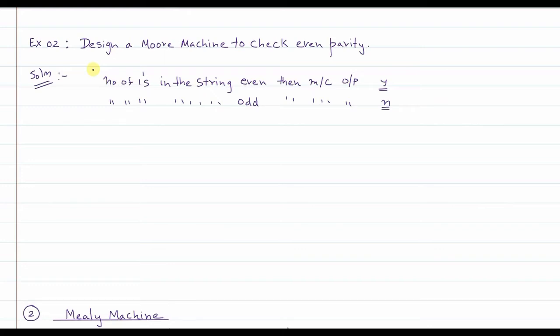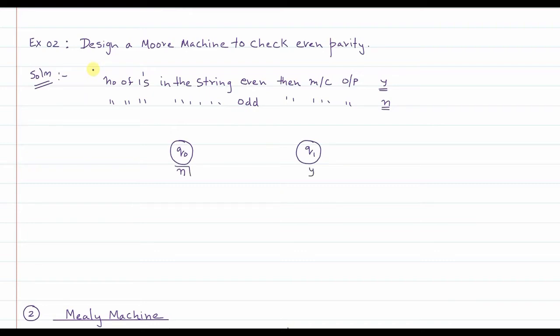Correct? So for the automaton that we are designing, there are only two possible states. One I will name Q0 state, and the output associated with this state will be no, and the second state will be Q1 state, and the output associated with this state will be 1.